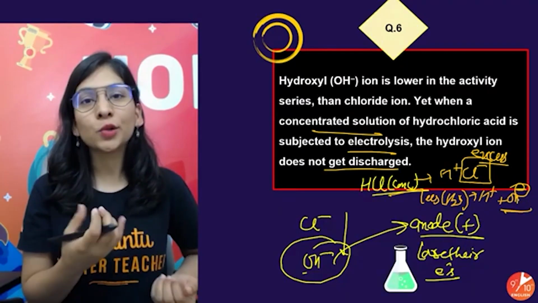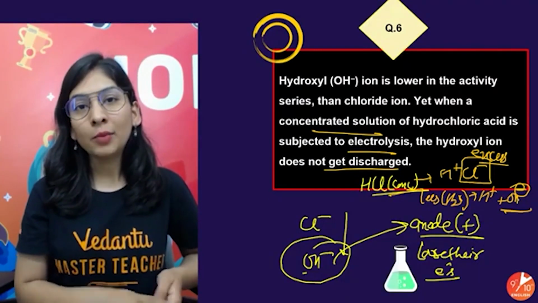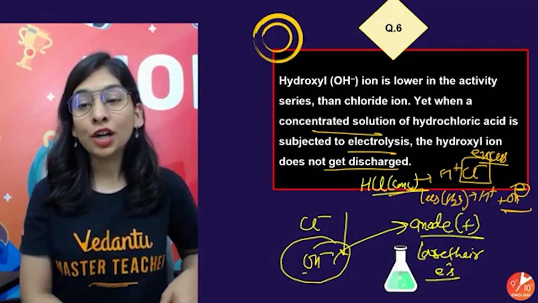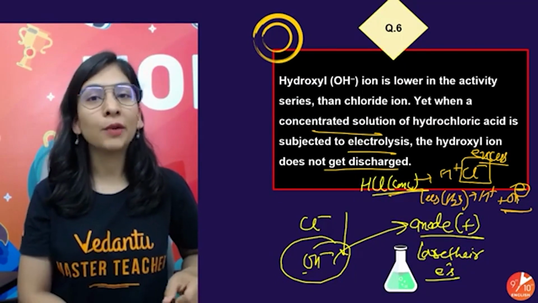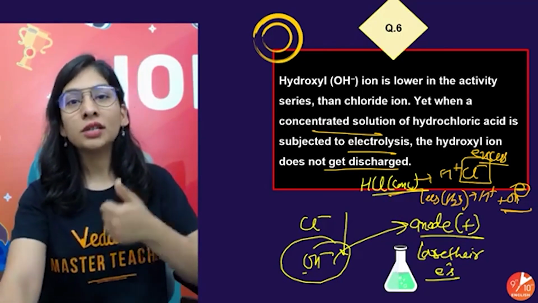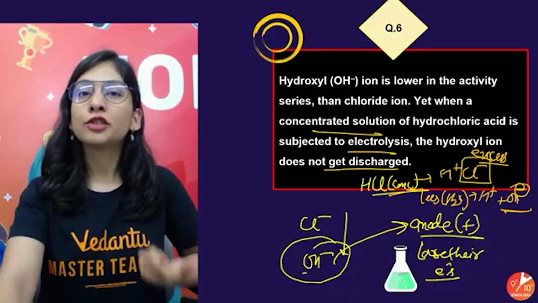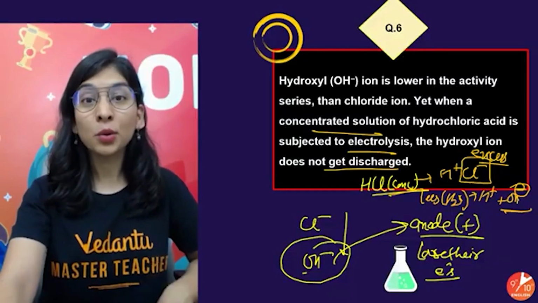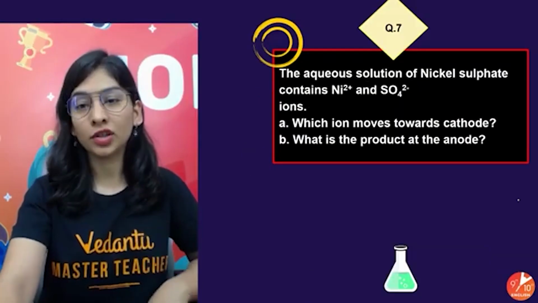So chloride ions, being too much in amount and having high concentration, will overpower and definitely move towards the anode. So OH ion will not get discharged at the anode. Do remember that concentration, along with electrode nature, will also play a very important role along with the electrochemical series. So that's a question worth doing for proper revision.